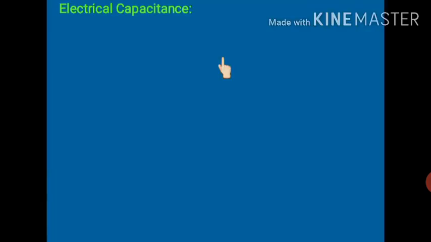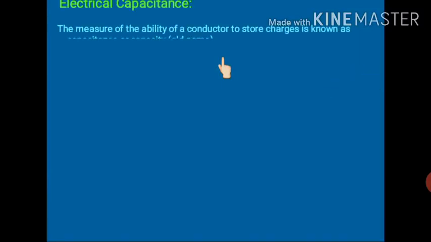Now our next topic is electrical capacitance. The measure of the ability of a conductor to store charges is known as what? Its capacitance or capacity. How much charge a conductor can hold? The measure of its ability to hold charge is known as what? Its capacitance or its capacity.